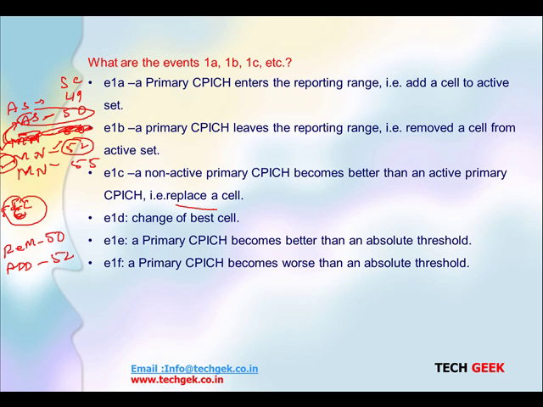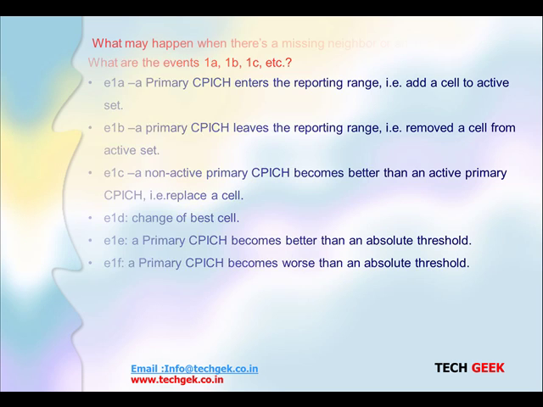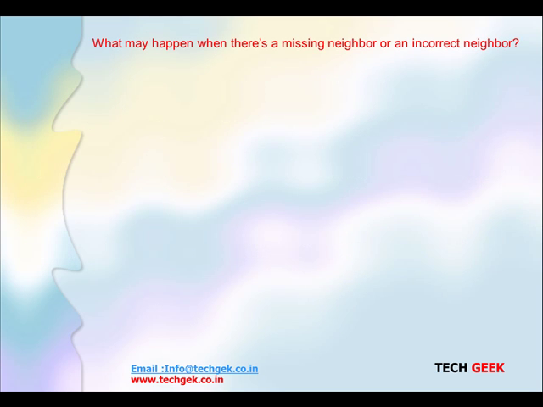There are also 2A, 2B, 2C, 2D, 3A. There are different events. These are the most common events which happen. You're going to see a lot of events when you go for the drive, but out of a lot of events, these are the ones that happen most in the field. So hope you understand this. Let's go to the next question.